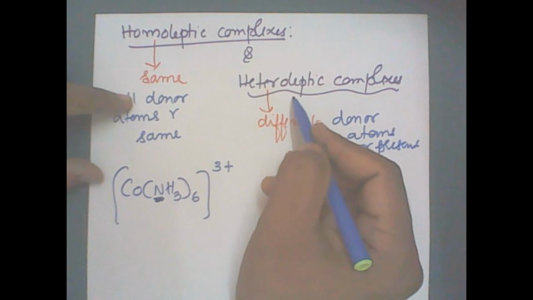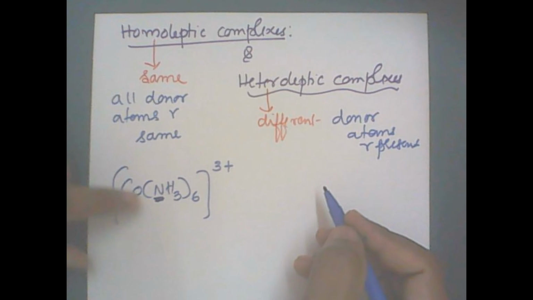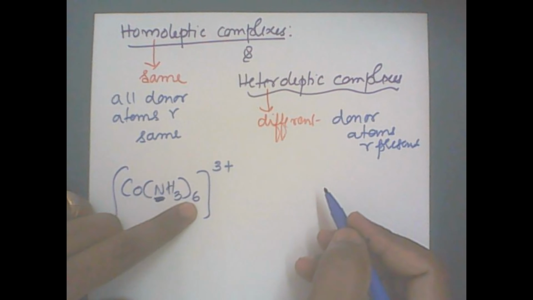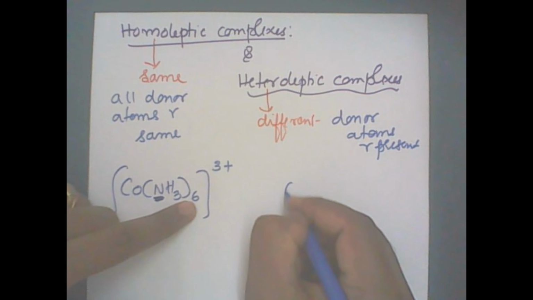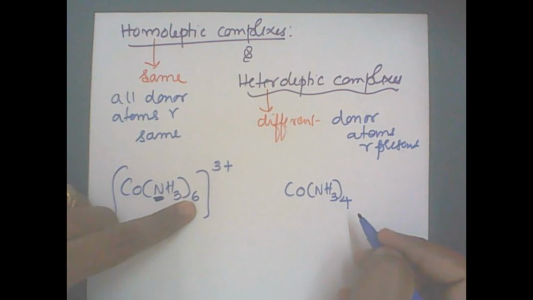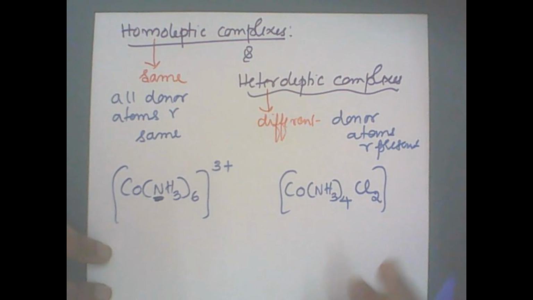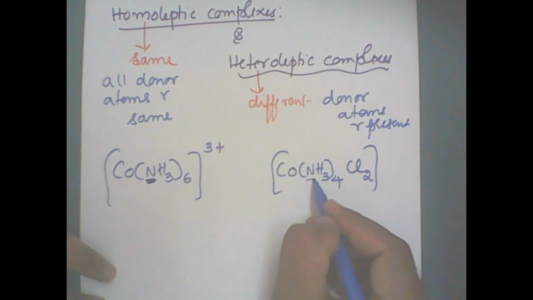Now what is heteroleptic? There should be two different types of ligands or donor atoms. I want to keep the number of ligands the same, six, but with different types of ligand. So NH3, let it be 4 in number. I want one more unidentate ligand, let it be chlorido, written 2 times. How many types of donor atoms are there?